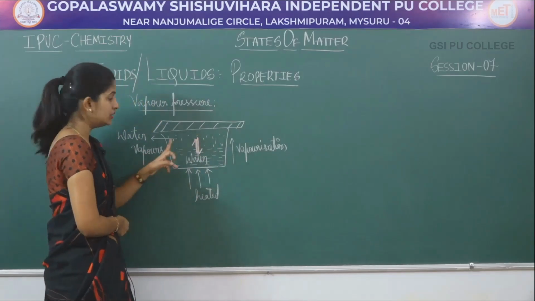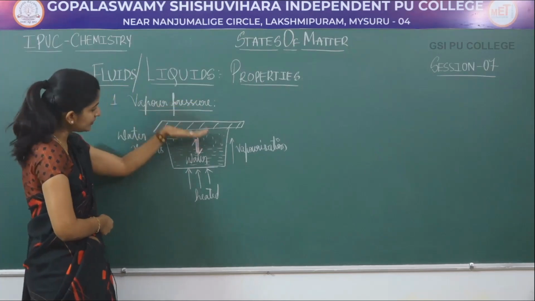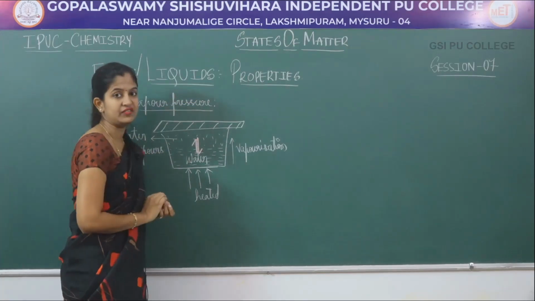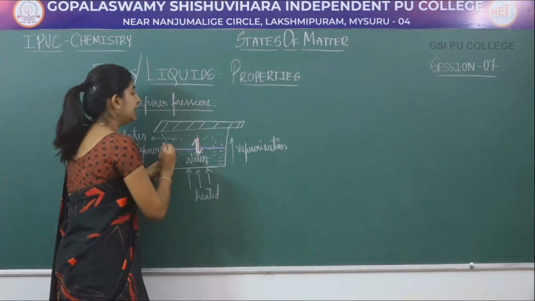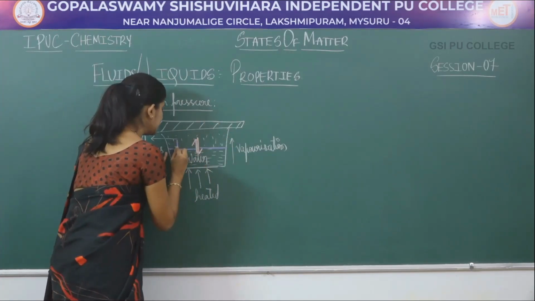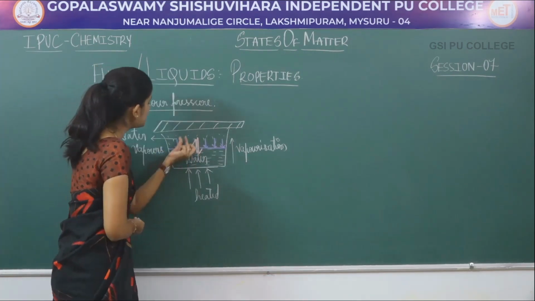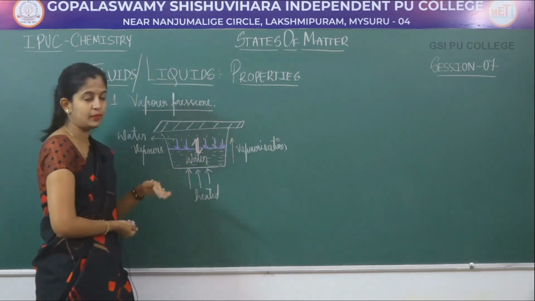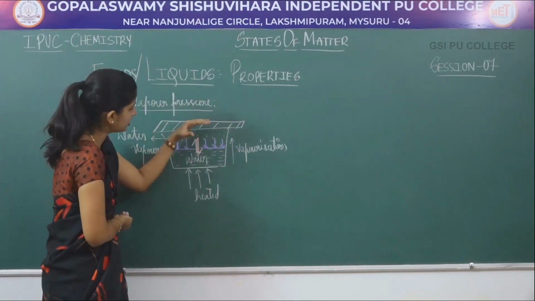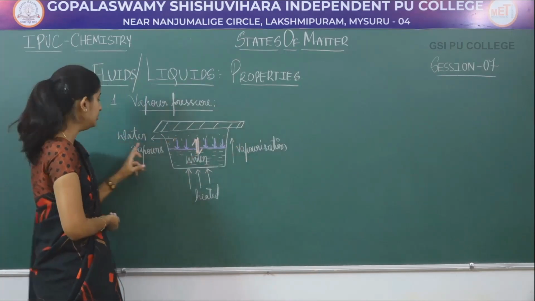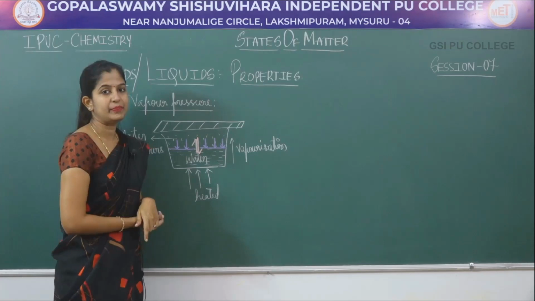At that temperature, these water vapors, ಏನಿದೆಯೋ ಈ water vapors, they exert a pressure on the surface of the liquid. So think that this is the surface of the water, these are your water vapors. ಈ water vapors ಏನು ಮಾಡುತ್ತೆ, they exert a pressure on the surface of the liquid. The pressure exerted by the water vapors on the surface of the water, that is called as your vapor pressure.